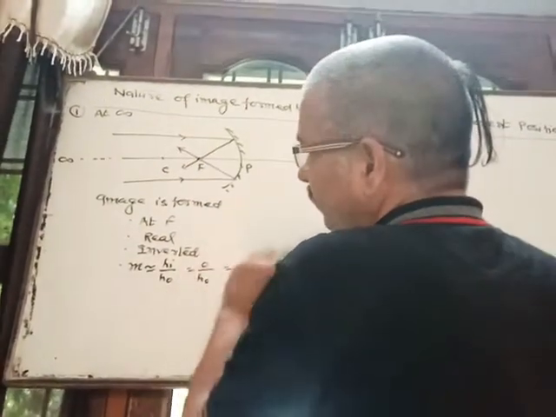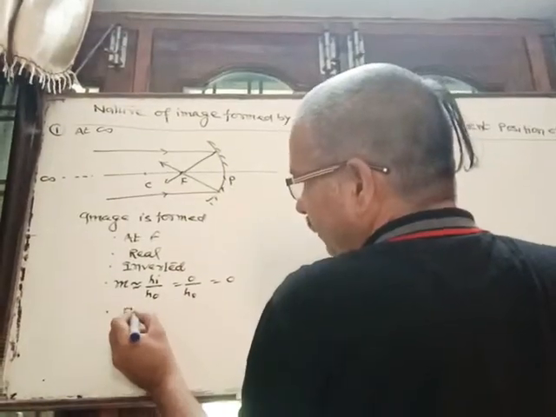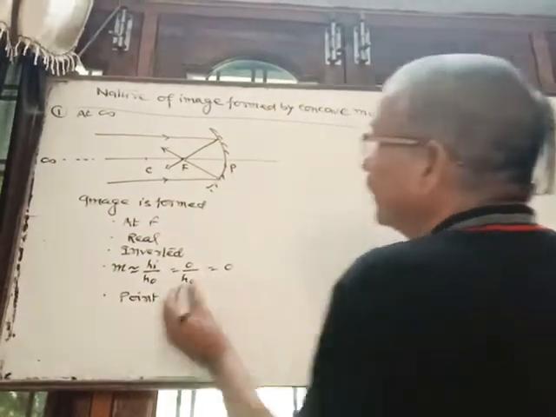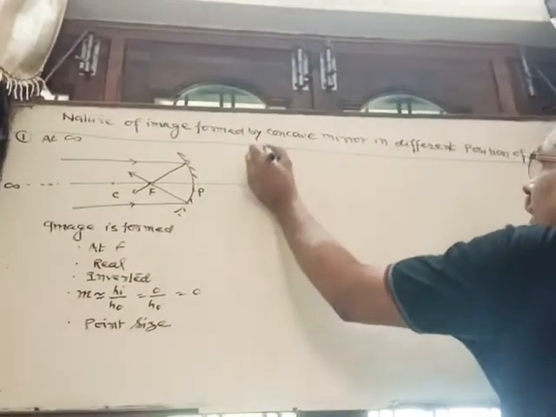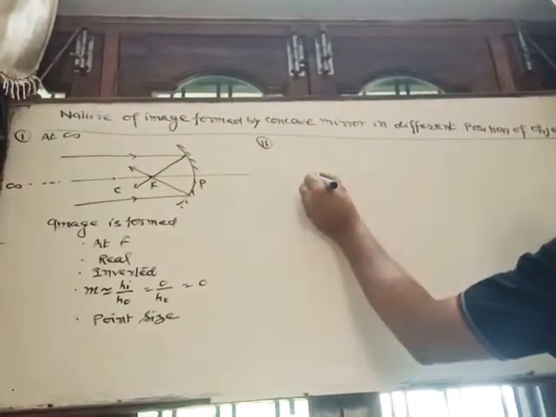Clear? Point size. Now the second position, when the object is kept between infinity and center of curvature.